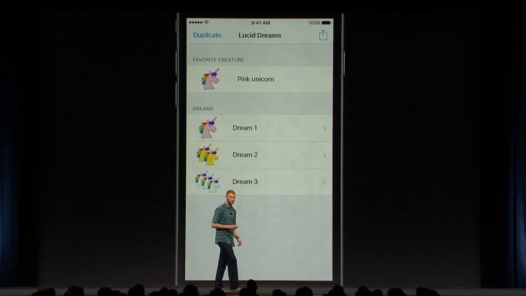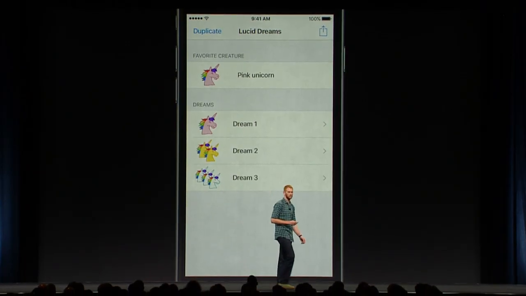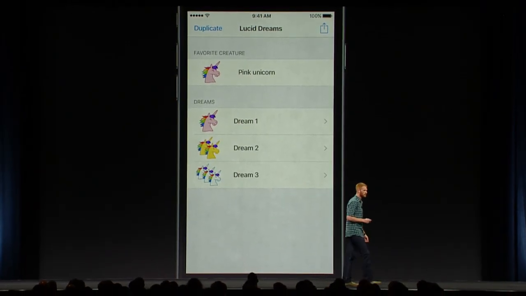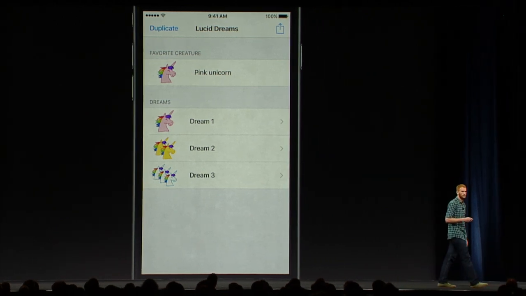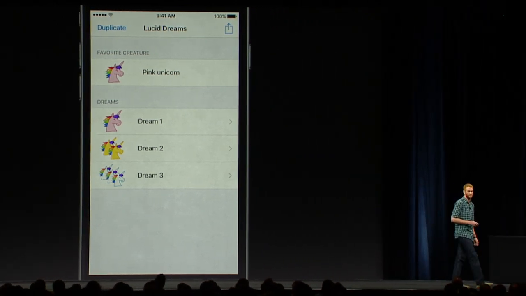Thanks, Jacob. Now I'd like to focus on how we can use value types in the controller layer. And we're going to talk about this in the context of our app's undo functionality. So we implemented undo for our list of dreams, and that worked really great. But we noticed that we had a small bug where undo doesn't work for our favorite creature feature.